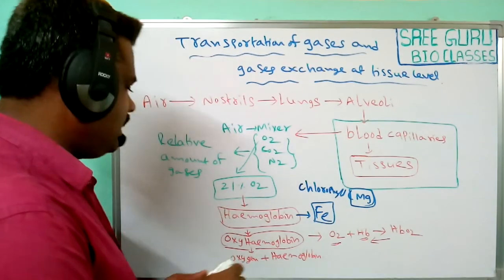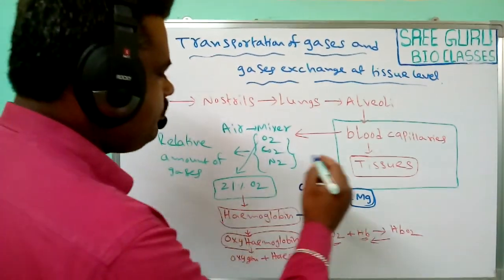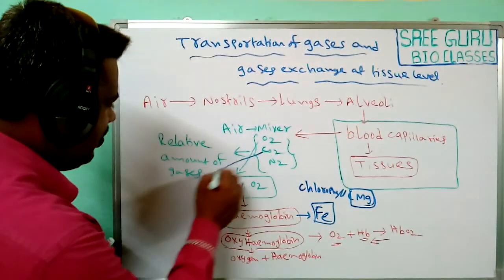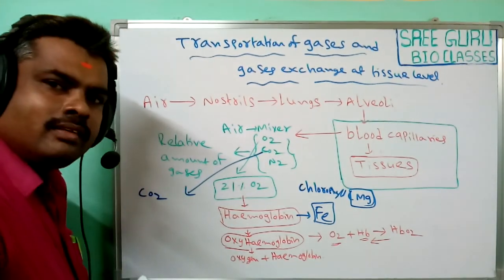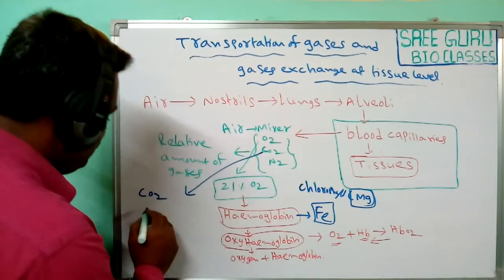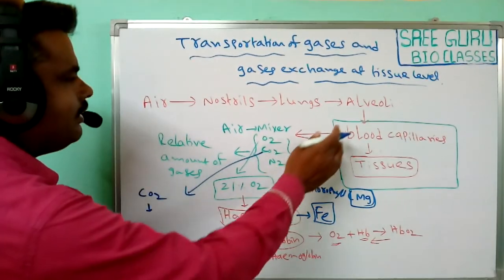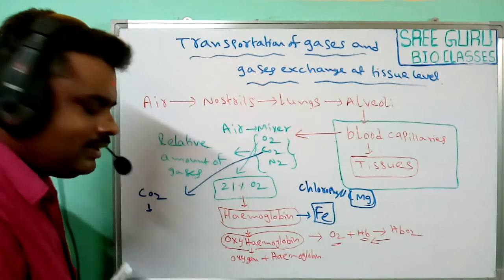But what about the carbon dioxide? Carbon dioxide is also present in the atmosphere, and it enters the blood capillaries.